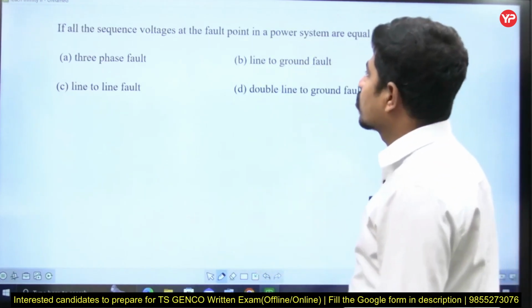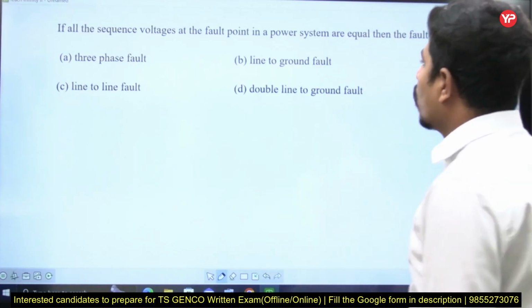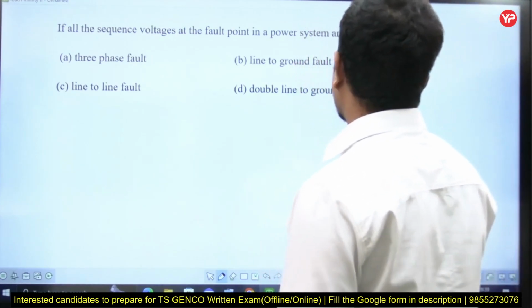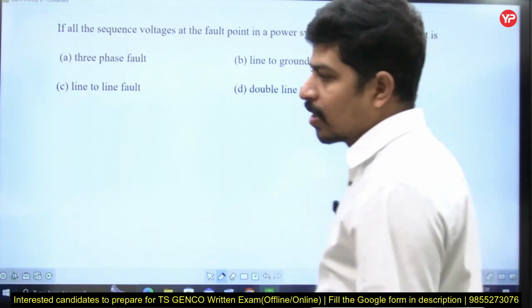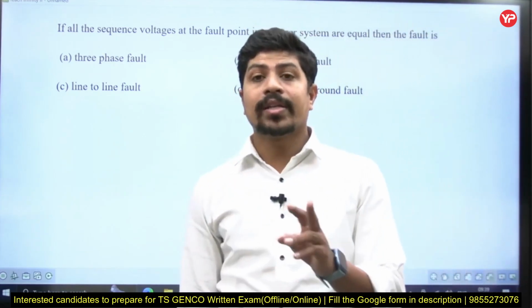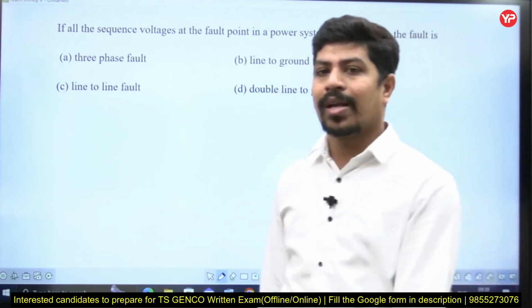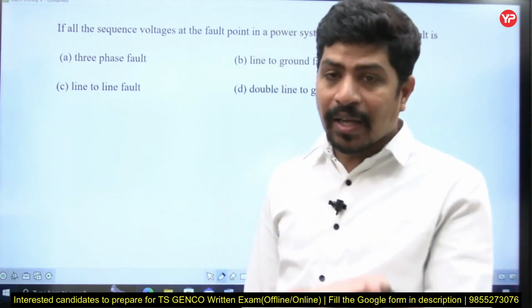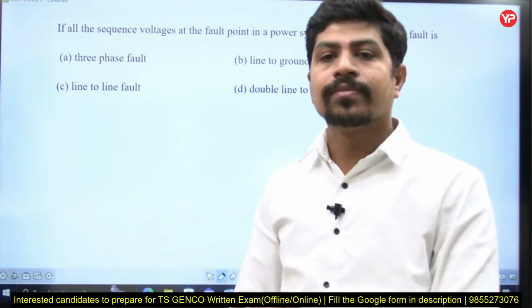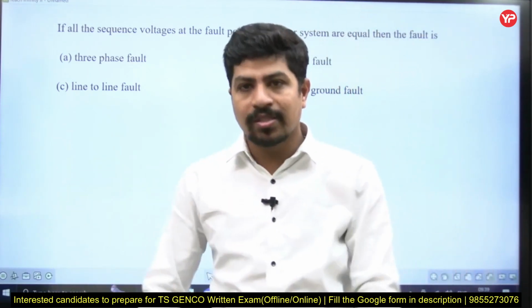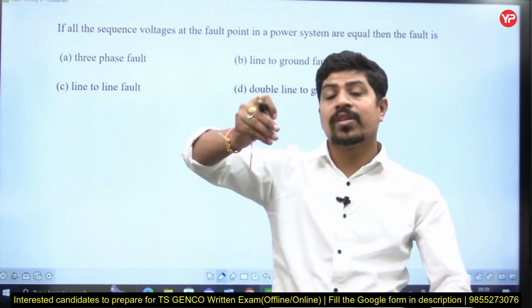So next question. If all the sequence voltages at the fault point in a power system network are equal, then the fault is... All the sequence voltages are equal for line to ground fault, LLG fault. In LL fault, there is no zero sequence voltage. Zero sequence network itself is not going to exist. Why? Because that fault is not associated with the ground.